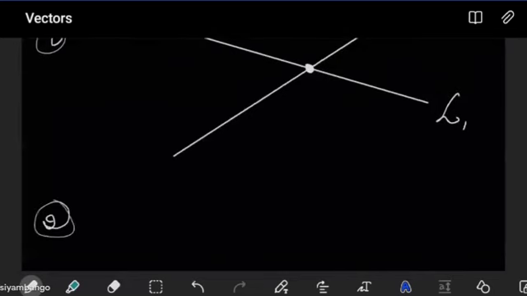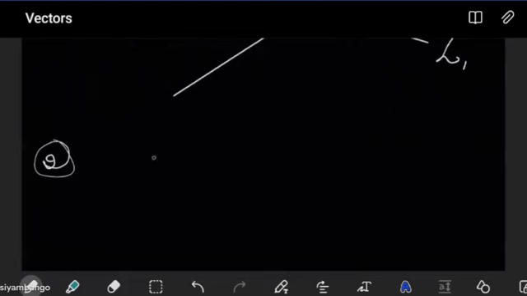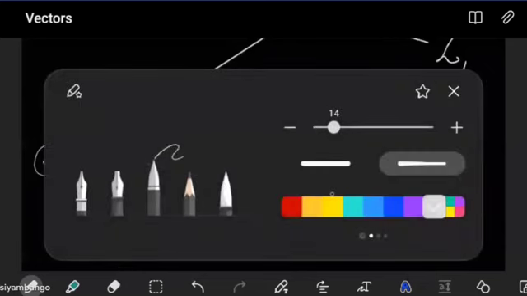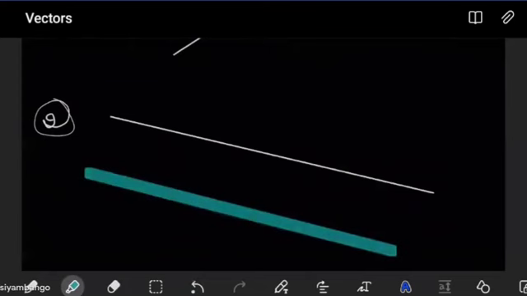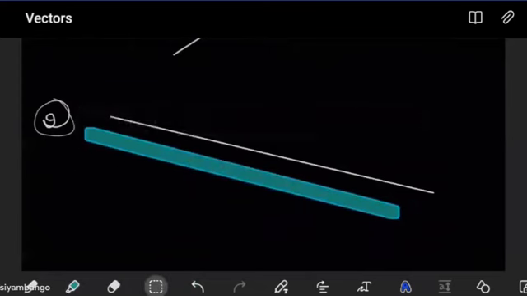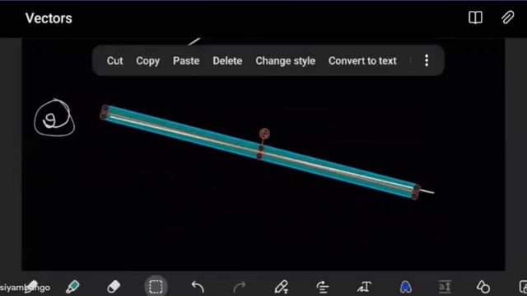Well, in the second case, it is possible that the lines are parallel to each other and they coincide everywhere. So it's like I have one line, is this one, and then I have a second line. Something like this. Of course, not perfect.